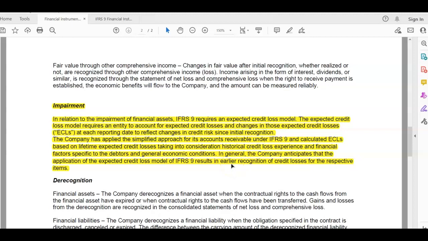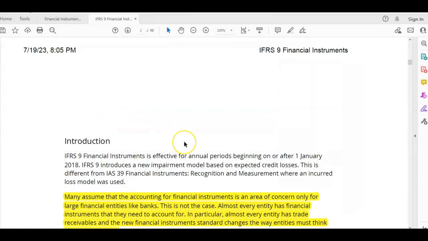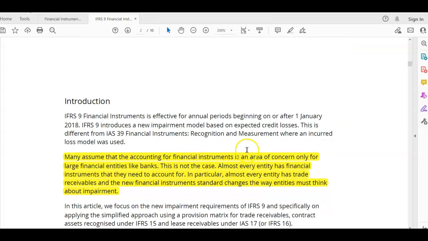The next thing I want to talk about before we go to our audit working paper is the IFRS 9 standard. This is the IFRS 9 standard, and I'm going to focus on the section for impairment. One thing I want us to know is that most people, when we talk about financial instruments, assume financial instruments are for large entities. No, financial instruments do not only apply to large entities.